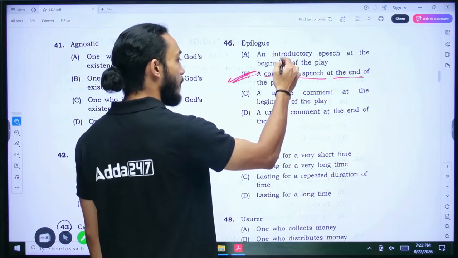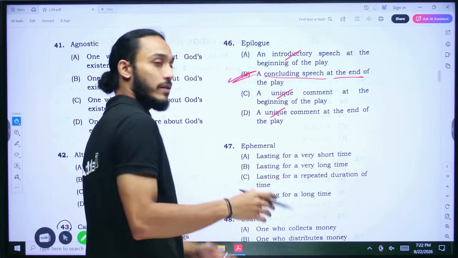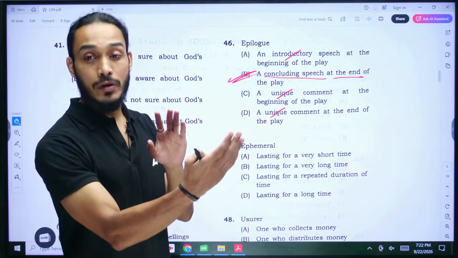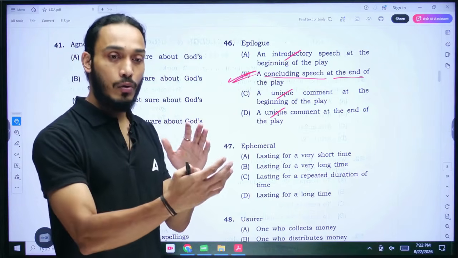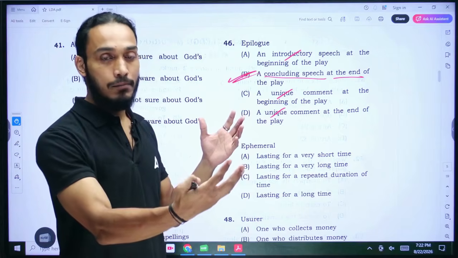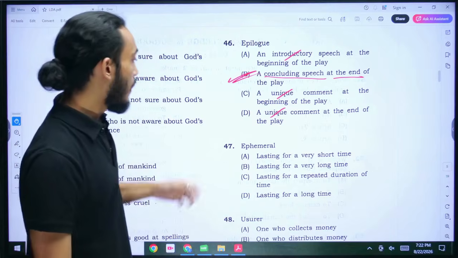It's not an introductory speech. It also has nothing to do with being unique. All right, it just has to be at the end. That's called the epilogue. An extra chapter written at the end of a novel is an epilogue. An extra speech that has been provided at the end of a play or a drama is an epilogue, right? Just like the post-credit scenes in a movie.